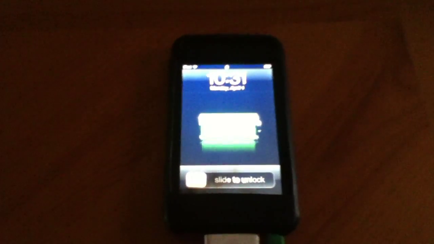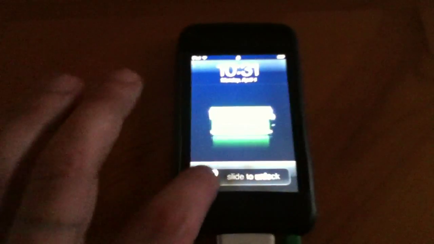Now, this is what you're going to want to do. Come over here to your iPod, your iPhone, whatever you got. I got a 32 gig 5th generation iPod, which you turn on. Okay. Open. Obviously, it's very bright. You probably can't see any of that. I'm just going to find the iMachine app, and it's open.